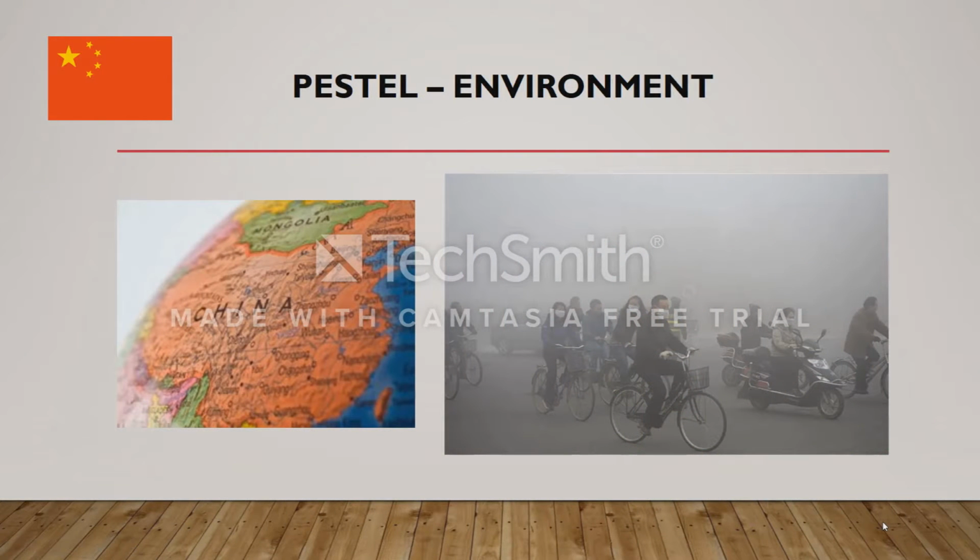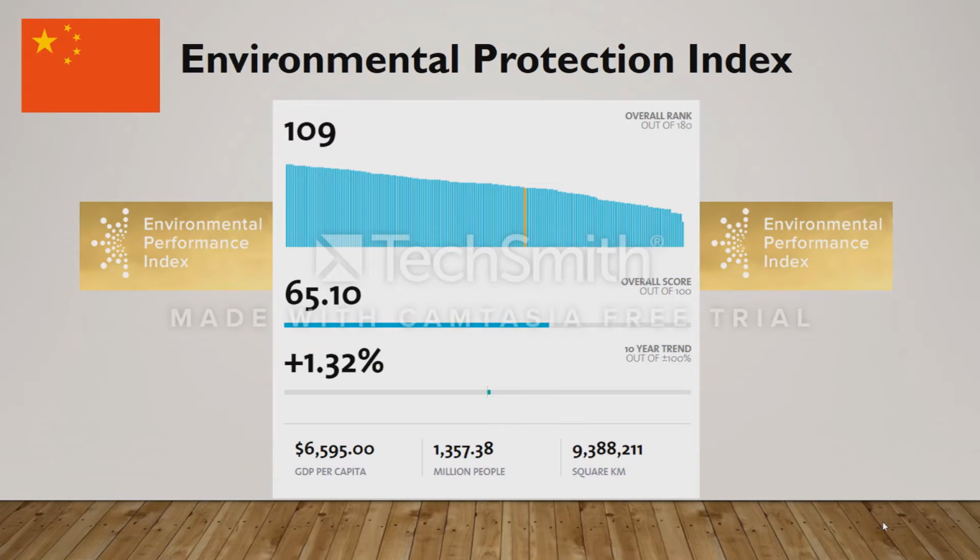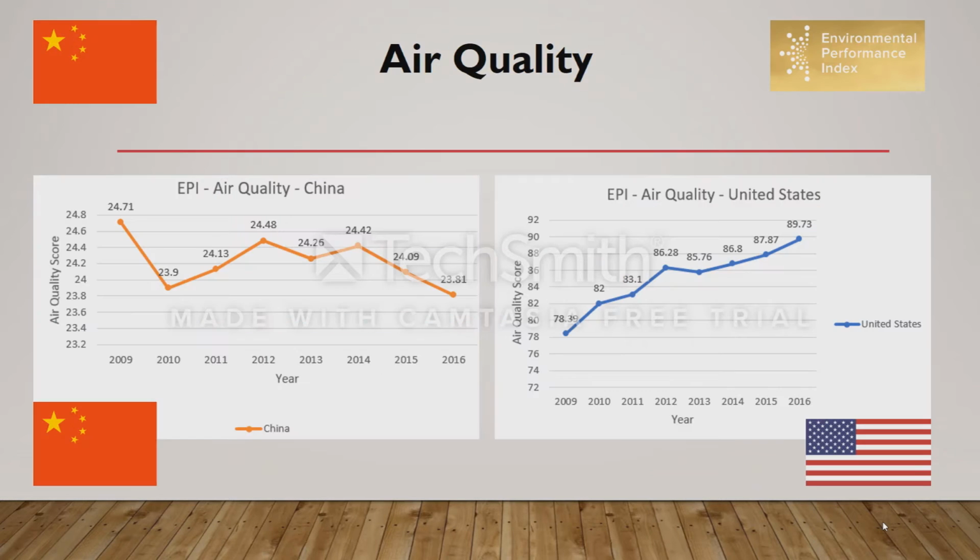With increased industry and production, China has experienced worsening air quality. This became more evident with the Beijing Summer Olympics when air pollution threatened the Olympic Games. In terms of environmental protection, China ranks 109th with a score of 65.1. In the last 10 years, China has made slight improvements, but still somewhat marginal.